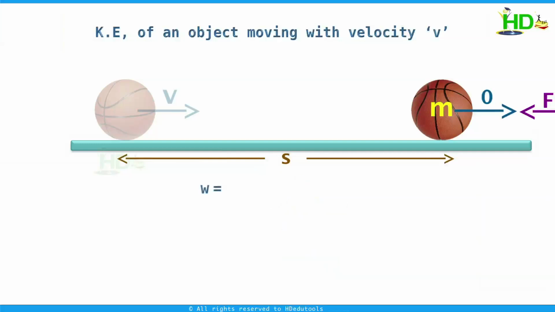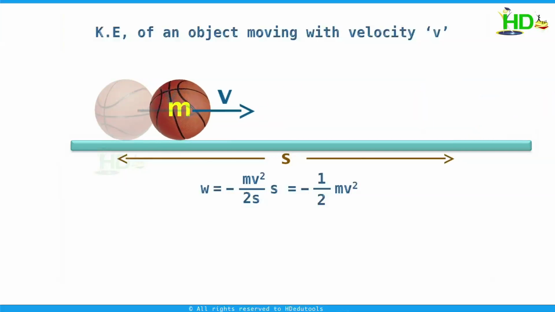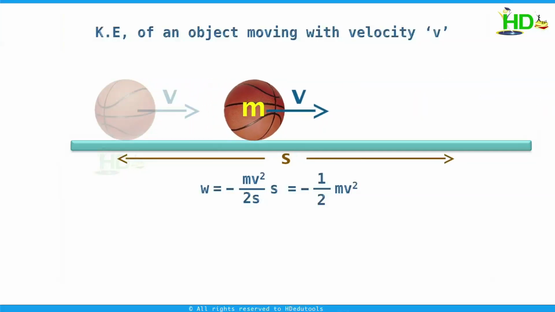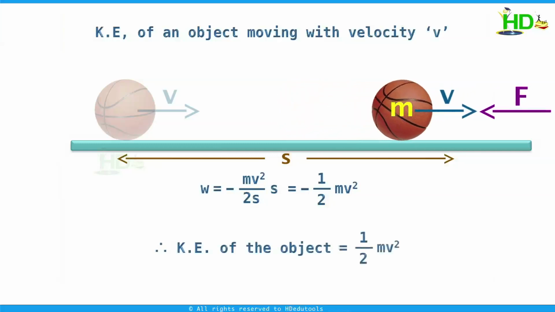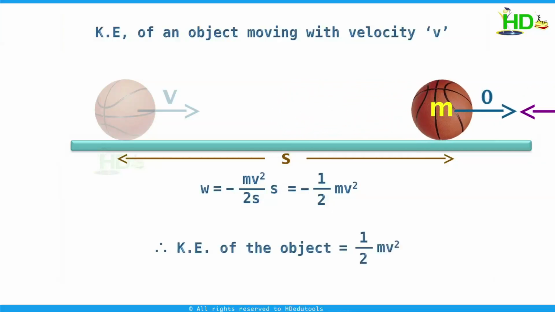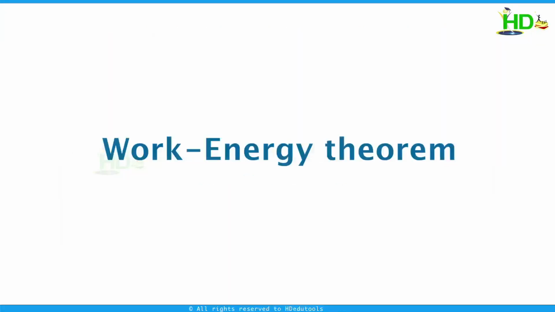Therefore, the work done is m a s, that is m into minus v square by 2s into s. This we get as minus half m v square. This is the work done by the force to stop this body. This force is doing a work which is equal to half m v square. That means this body is having an energy of half m v square, and this energy is called the kinetic energy of the body.